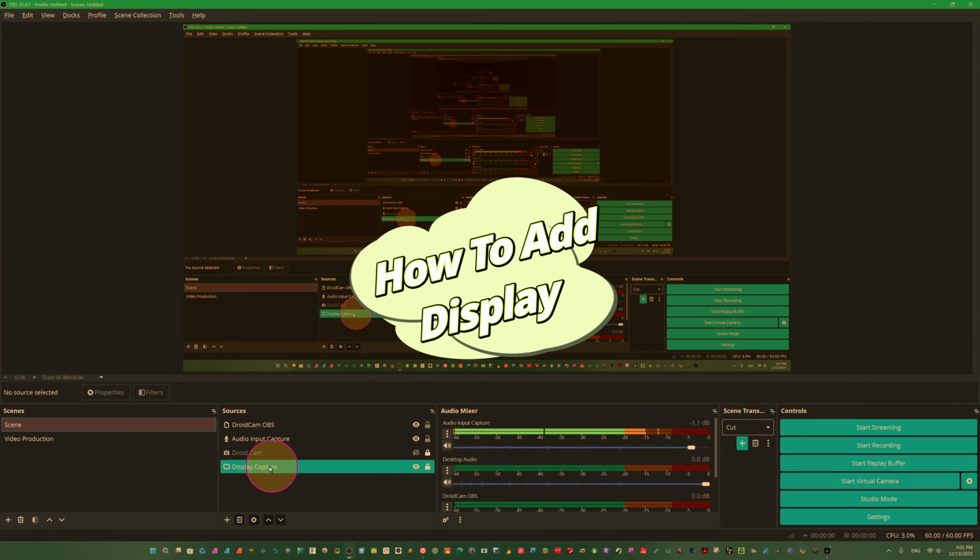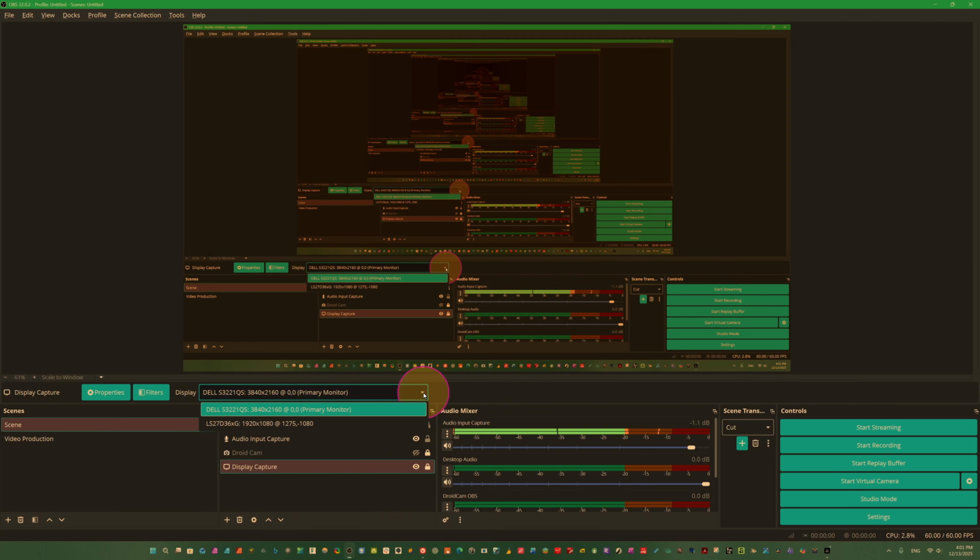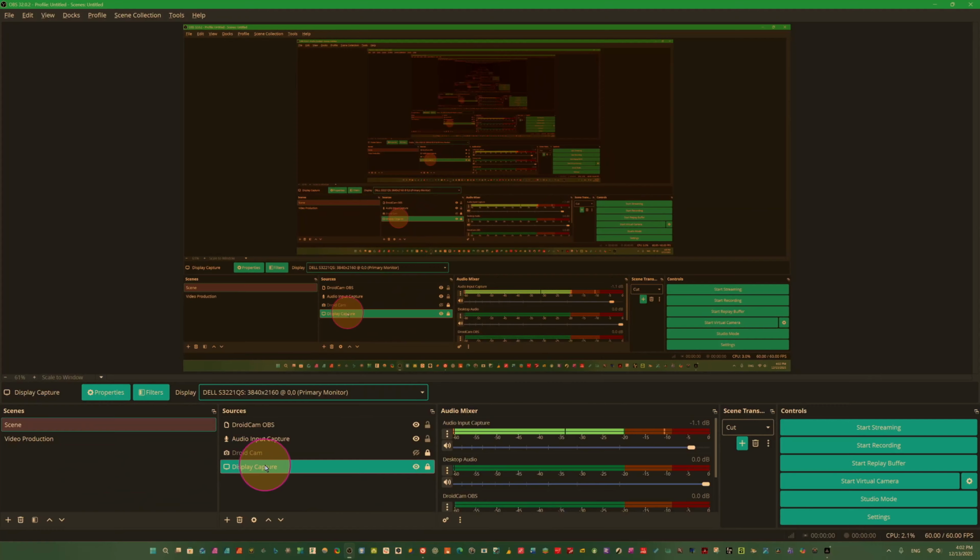And now come here. You can see here Display Capture. You have several displays here. I have two monitors. You see, I have a 1080p monitor and a 4K monitor. So I just click here on the 4K monitor. Now we have connected the display.